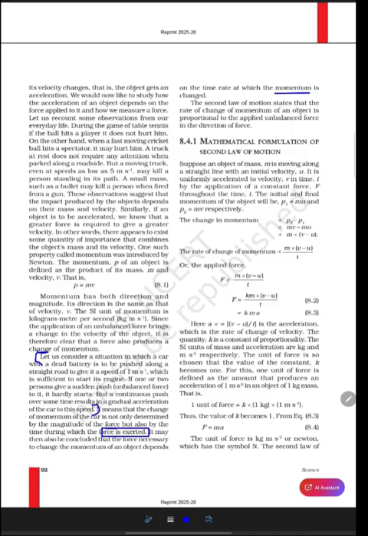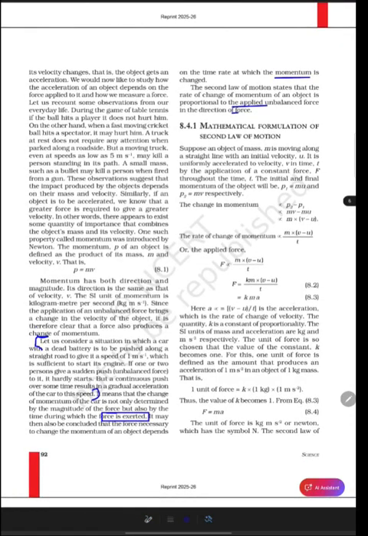The second law of motion states that the rate of change of momentum of an object is directly proportional to the applied unbalanced force in the direction of the force. This is the definition. These are all theoretical concepts about the second law of motion. Let's see the mathematical formulation of the second law of motion.